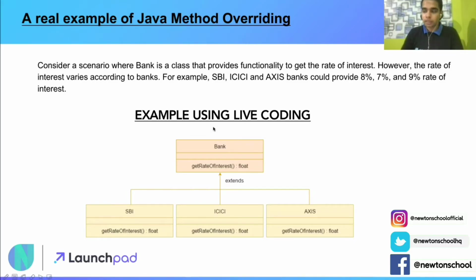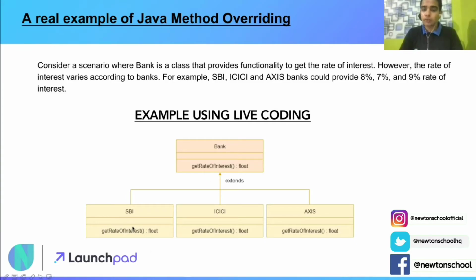If you see the diagram that I've shown here, we have a class Bank, which is our parent class. It has a function called getRateOfInterest, which is of float type. Three classes are extending it. What are the three banks? Number 1, SBI, number 2, ICICI, number 3, Axis. Now they have their specific getRateOfInterest. Observe carefully: the name of the function is the same, getRateOfInterest, and the return type is also float. And interestingly, their parameters will also be the same to make it a method override. The only difference is that all of them have their specific implementation.